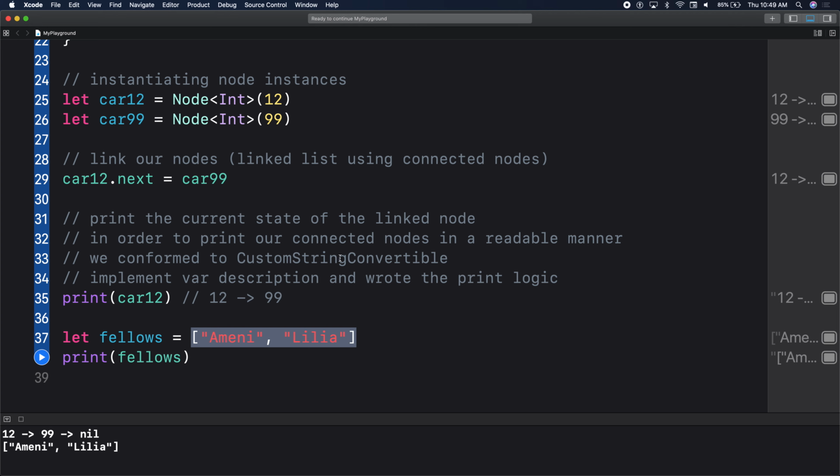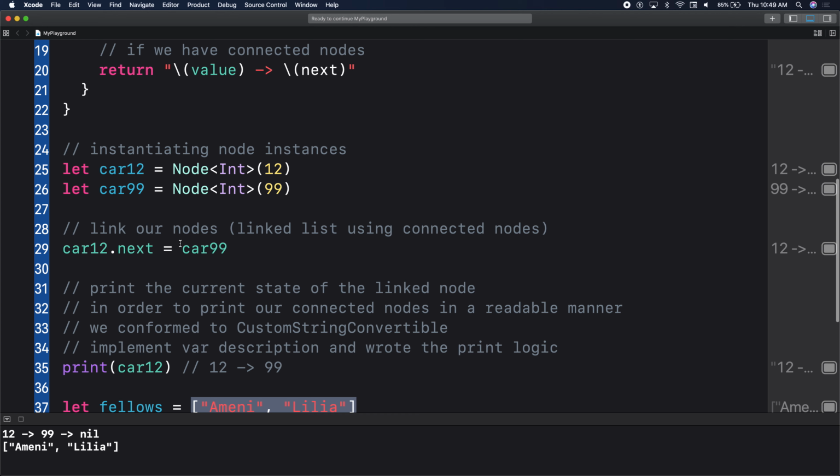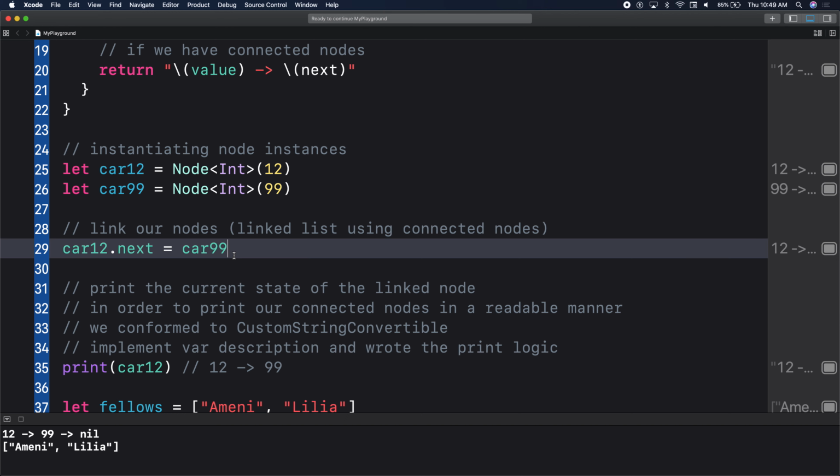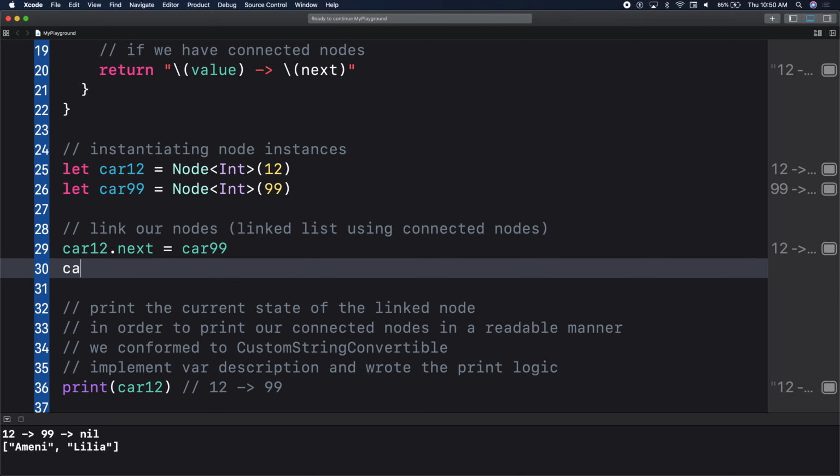If it was a doubly linked list, how would you initiate the previous? You would do the same manual previous here. So I would say car.next is car 99, and car 99's previous is car 12. It would be car 99 dot previous equal to car 12. We have to make another print statement if we wanted to do a doubly print. Yeah, you'd have to do another print statement.